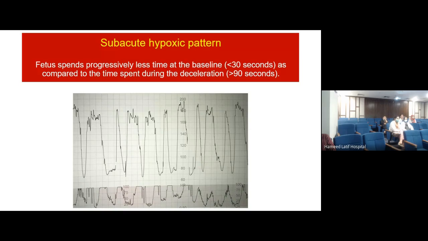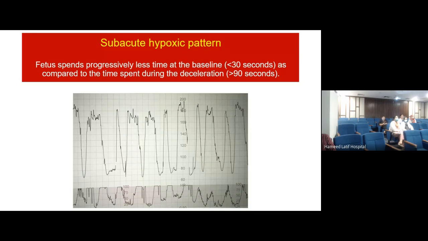But obviously the patient has been with you for a while and you would have been seeing her previous baseline. Number one, you would be able to know. Number two, if you look at the peak of contraction, look how long the contractions are. So within these long contractions this dip is coming, so most probably the baseline over here is 180 and at the peak of the uterine contraction it comes down to 80 and then it is persisting for a while. It is staying for quite a long time.